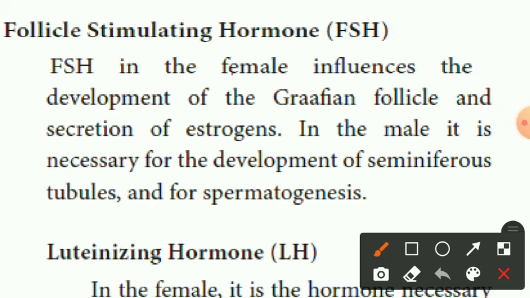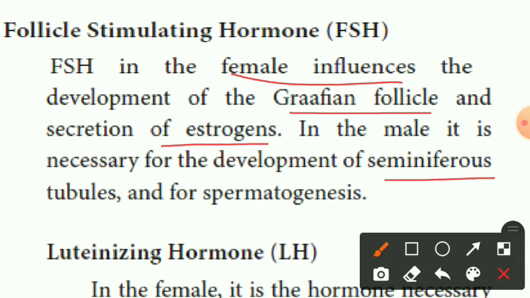In the female, it influences the development of the Graafian follicle and secretion of estrogens, the female reproductive glands. In the male, it is necessary for the development of seminiferous tubules and for spermatogenesis.